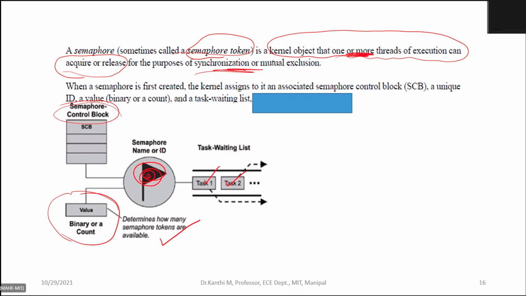Whichever task or process acquires the semaphore can continue with the execution. If it is waiting for the semaphore, until it gets the semaphore, it cannot. So when a semaphore is first created, it has a semaphore control block, a unique ID, and a value, a binary or a count. Let us see the two types of semaphores, the difference between the binary and the counting semaphore.